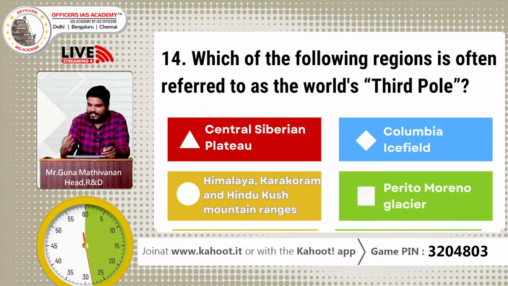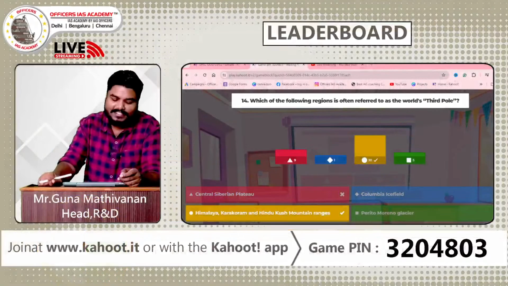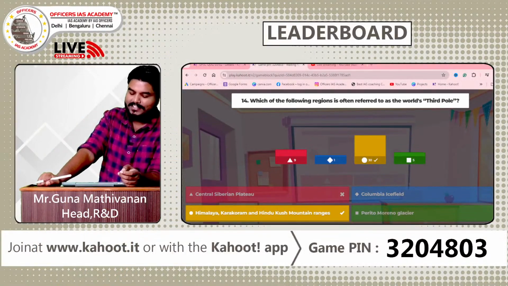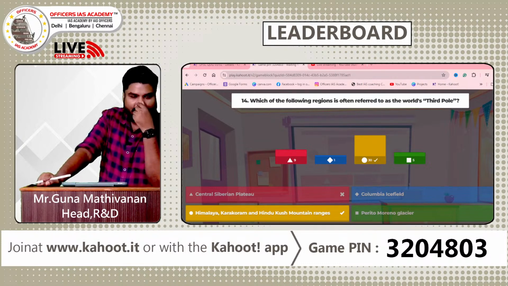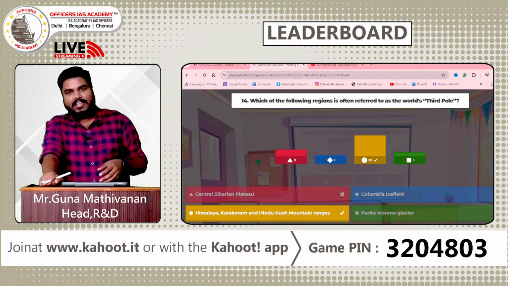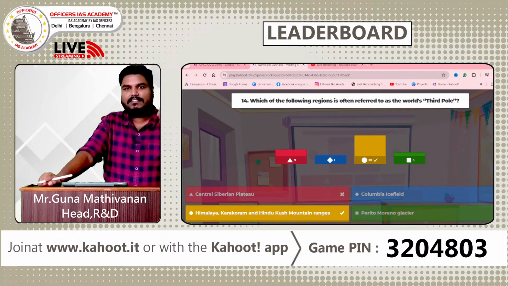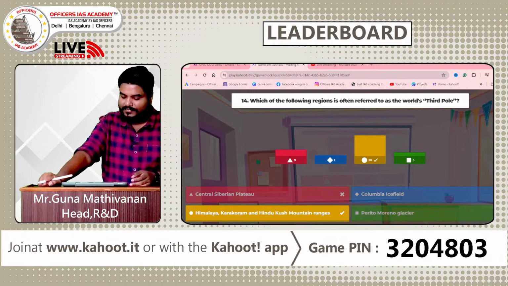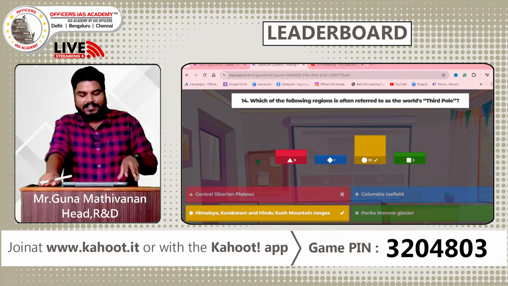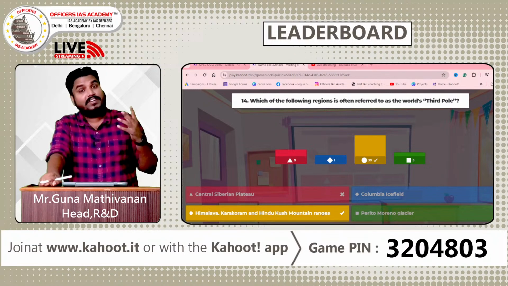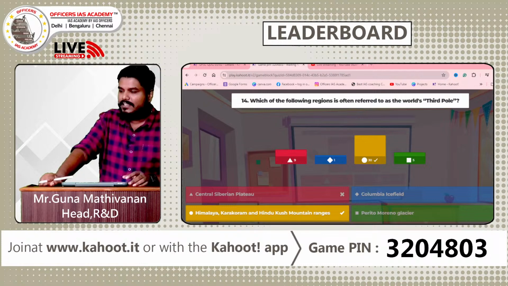Okay, last 10 seconds. Time is up. The answer is the Himalaya, Karakoram, and Hindu Kush mountain ranges. These mountain ranges are found in 6 nations. Other than the Arctic and Antarctic, this is the area with a lot of glaciers and fresh water. It is a source for major rivers in India like Indus, Ganges, Brahmaputra. So this is called the third pole because it contains a lot of glacial ice. The answer is C. The majority have chosen it correctly.